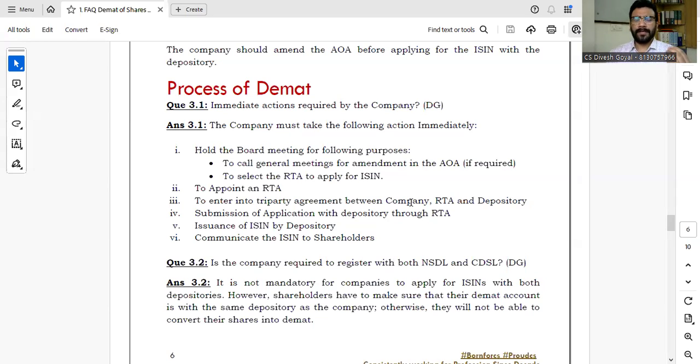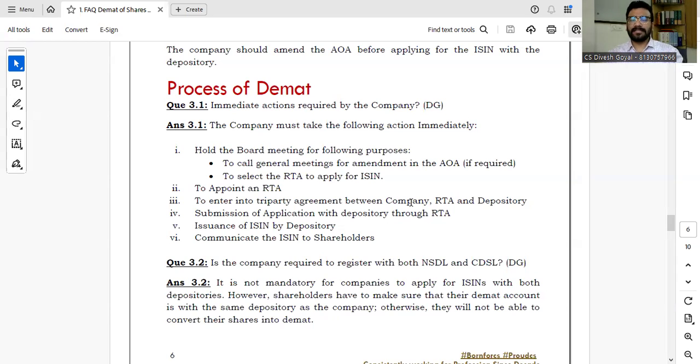The first point: private limited companies have to hold a board meeting. In that board meeting, they have to choose their RTA and depository, the RTA through which they want to go with the depository for the application for the ISIN. The process is very simple. Then the company has to enter into a contract with the RTA to get the ISIN.